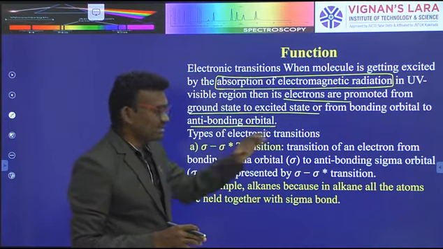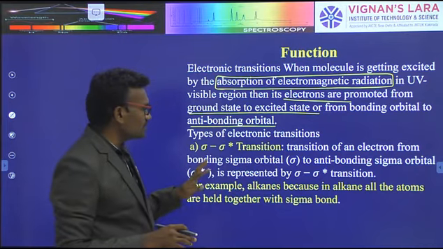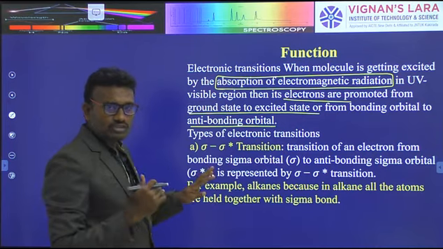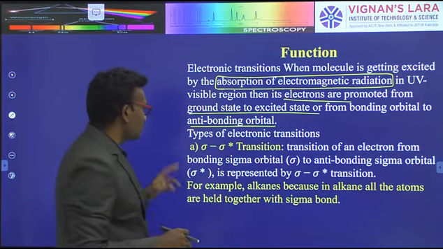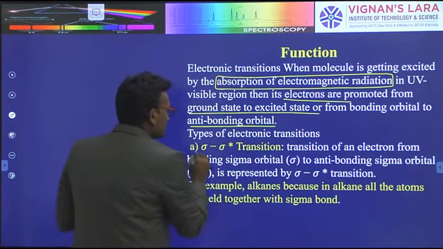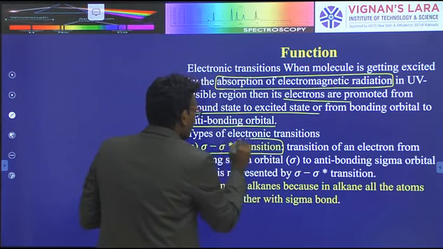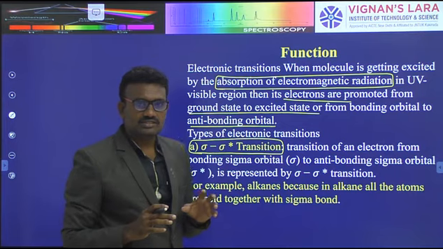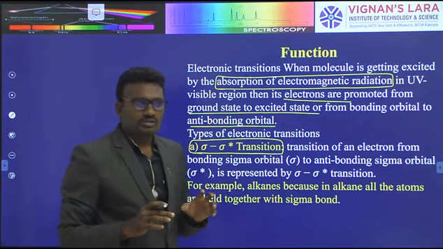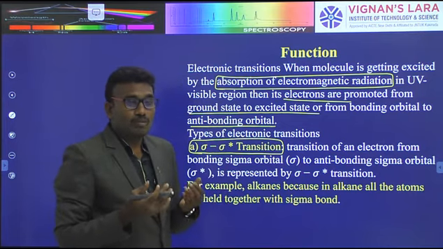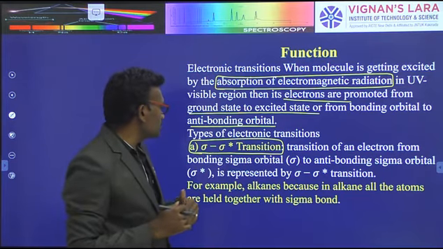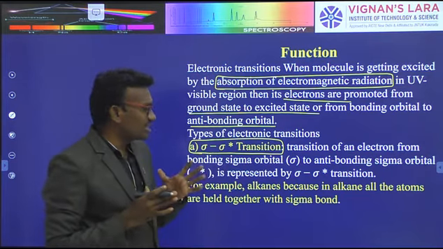Types of electron transition: four types of electron transfer mainly occur from the ground state to the excited state. The first is the sigma to sigma star transition. The sigma to sigma star transition requires more energy, because the sigma to sigma star gap is very high.